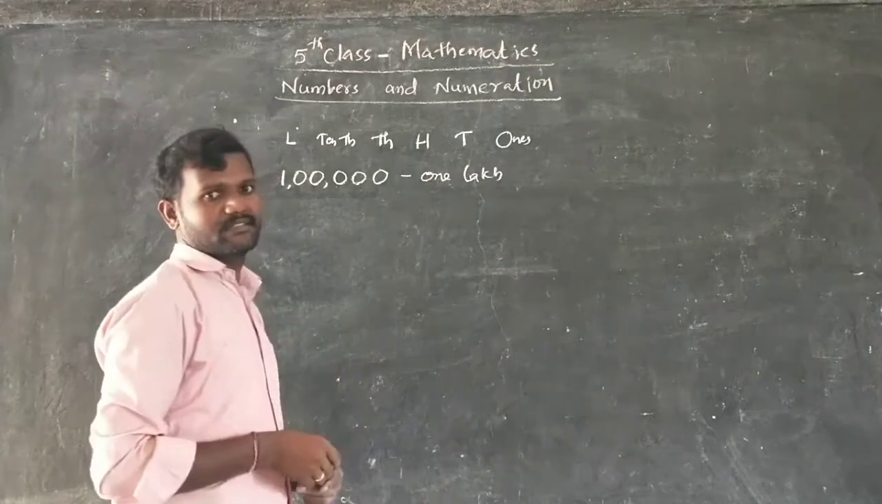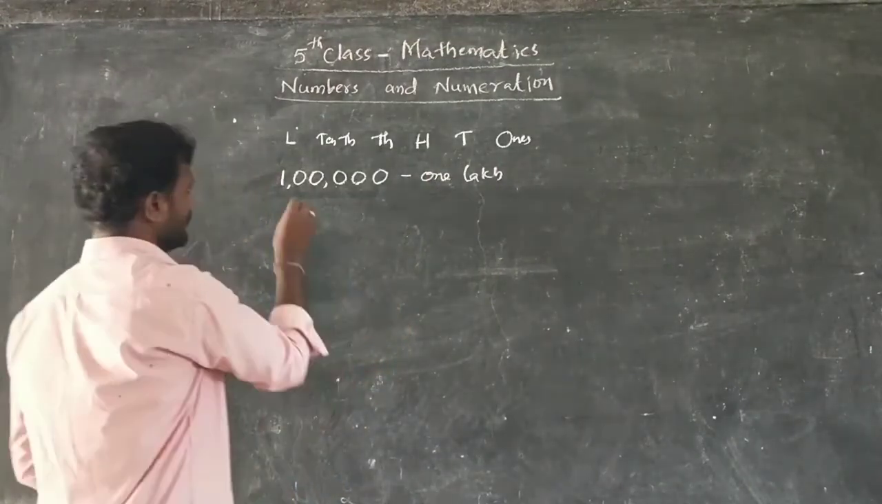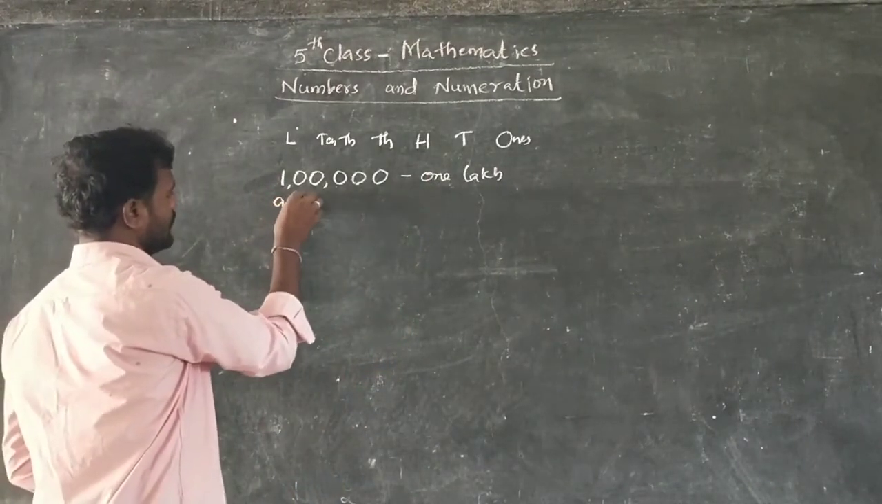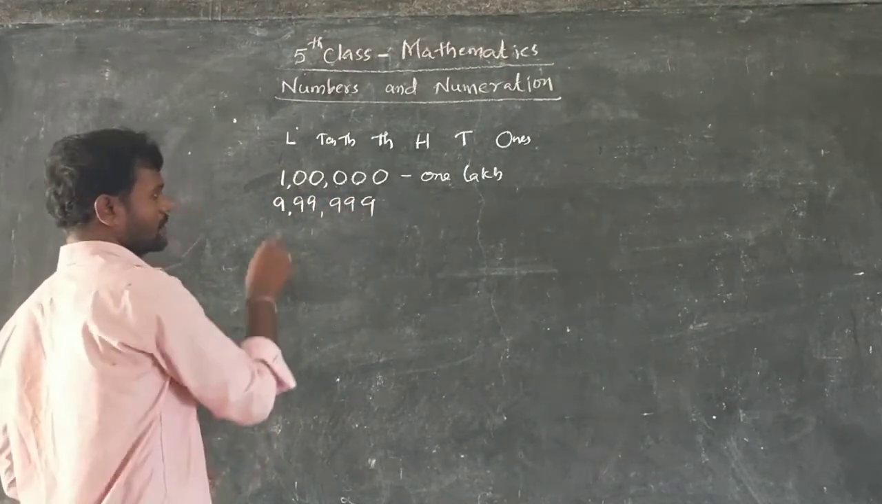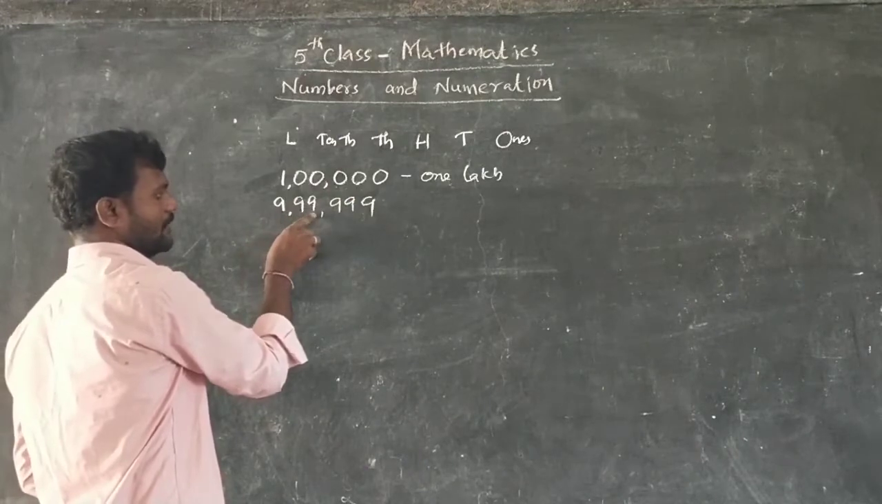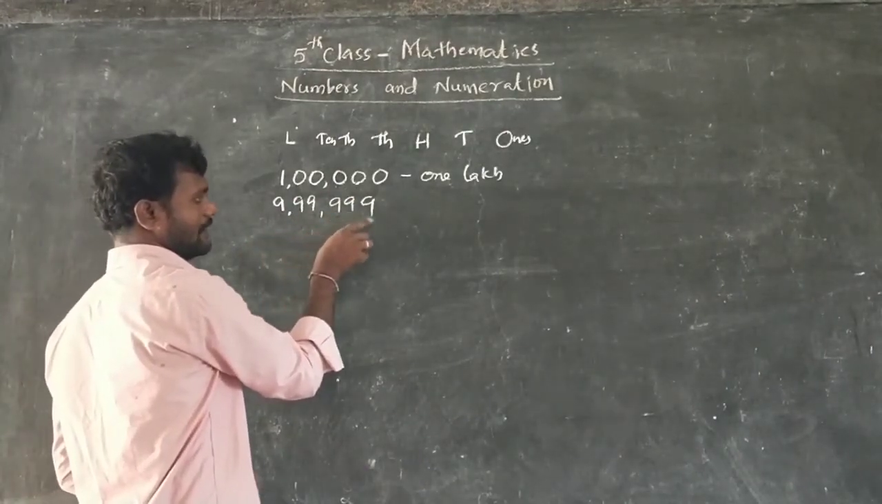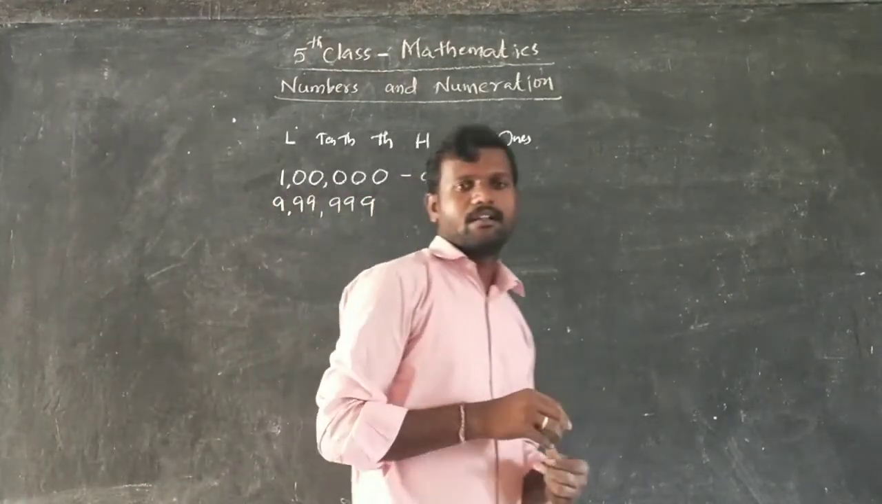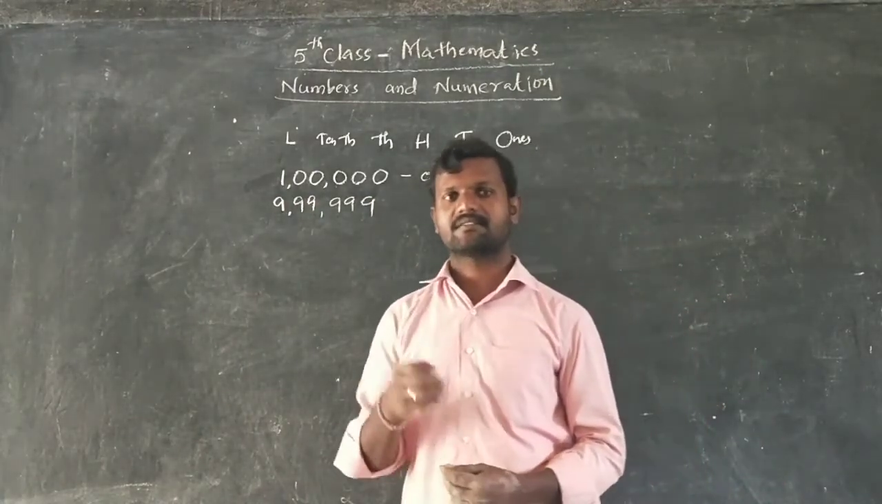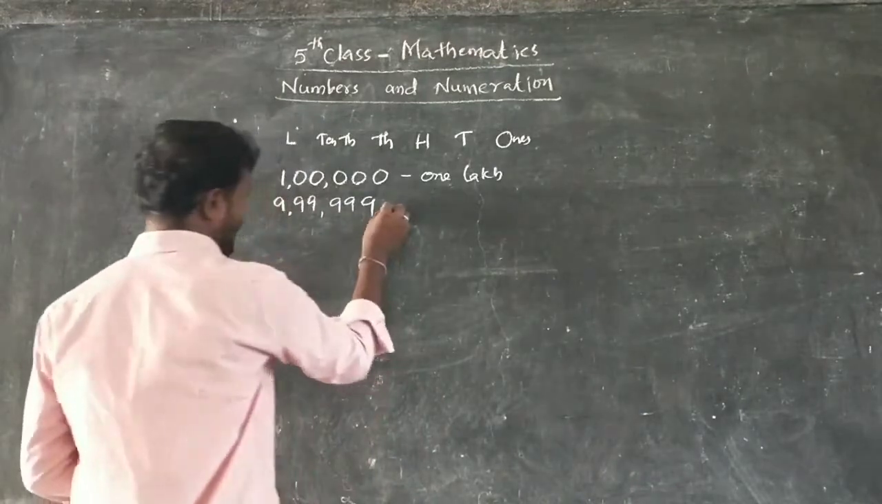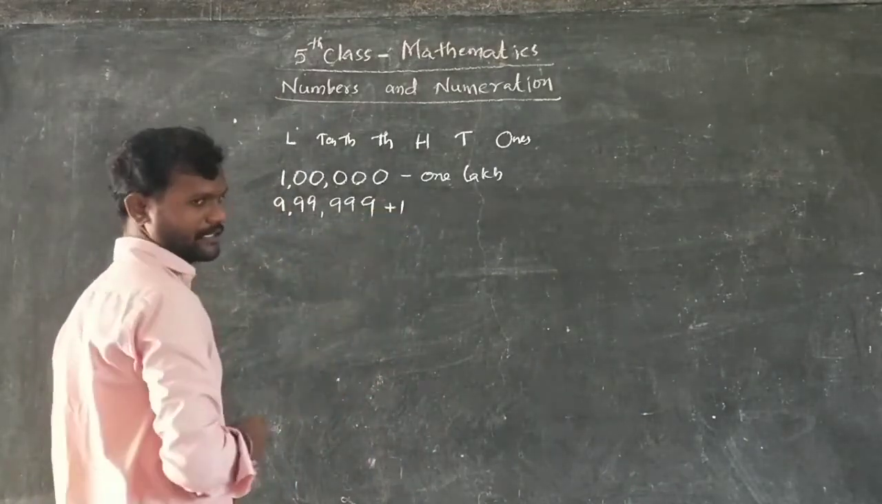What is the largest 6 digit number? We know largest means you have to write all nines. 9, 9, 9, 9, 9, 9. How can you read it? 9 lakhs 99,999. Which number is it? The largest 6 digit number. If you add 1 to it, then what will you get?